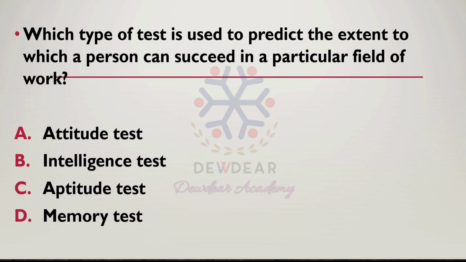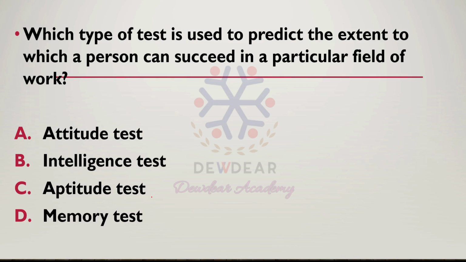Then next question. Which type of test is used to predict the extent to which a person can succeed in a particular field of work? The question is what is a test that helps to identify whether a person can succeed in a particular field of work? Options are attitude test, intelligence test, aptitude test, memory test.